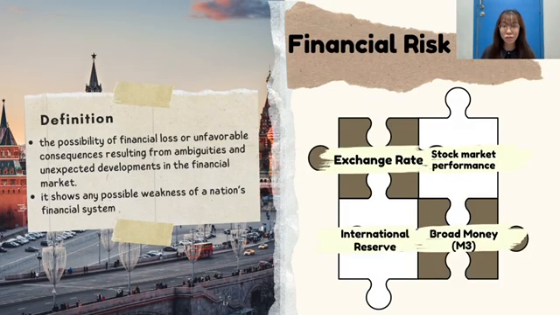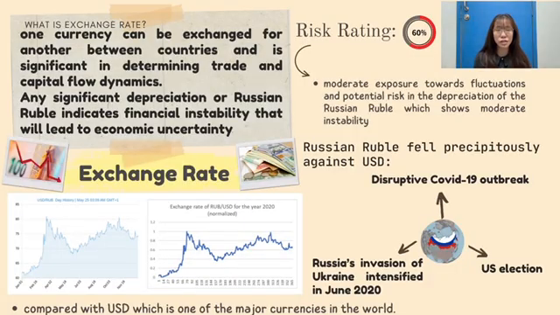Now I'll be presenting on the financial risk. Financial risk is the possibility of financial loss resulting from adverse and unexpected developments in the financial market. Four indicators will be included in the financial risk for Russia: exchange rate, foreign reserve, stock market performance, and banking sector stability. Any significant depreciation of the Russian ruble against the USD indicates financial instability.